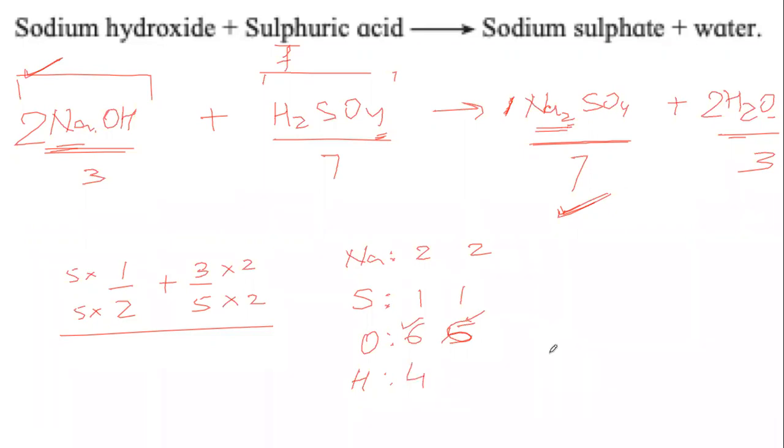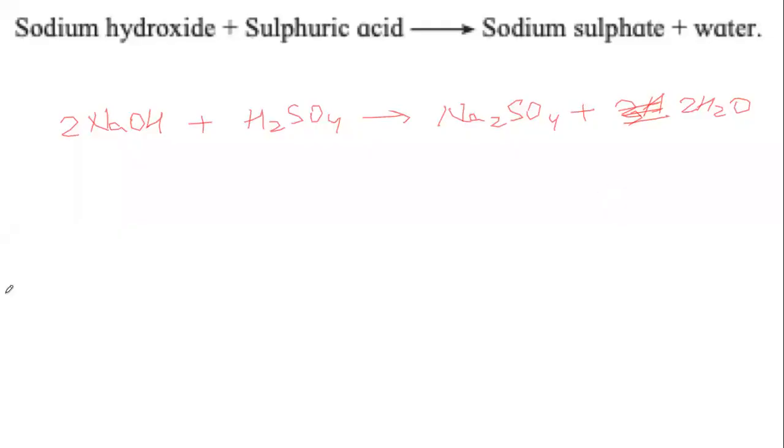How many hydrogen atoms are now there on the product side? 4. Balance. Now this is a balanced chemical equation. So after all the rough work, we can write it in the fair. What do we write? The balanced chemical equation.